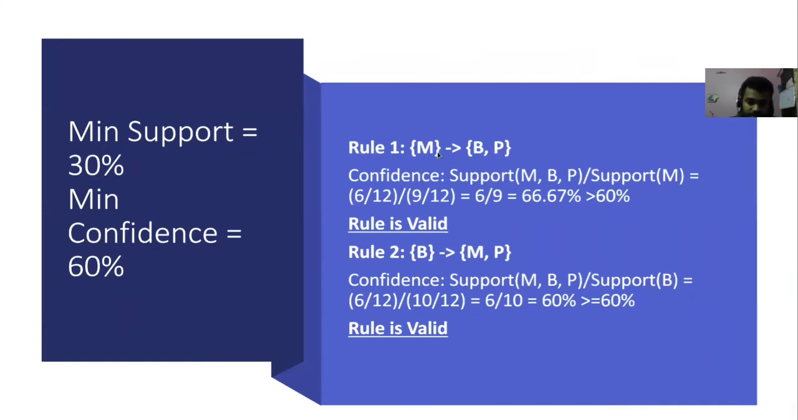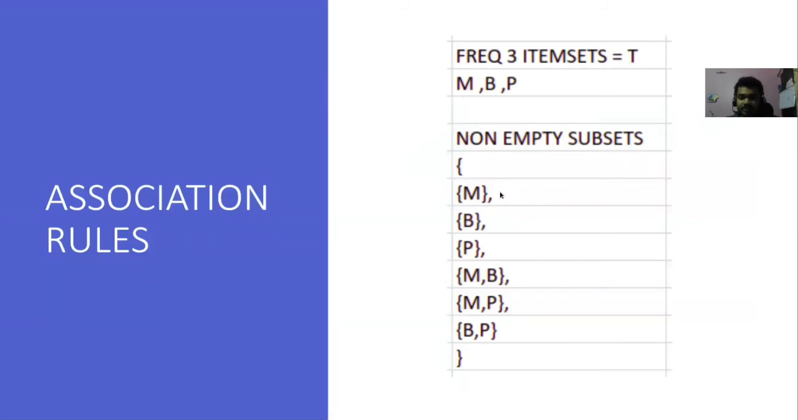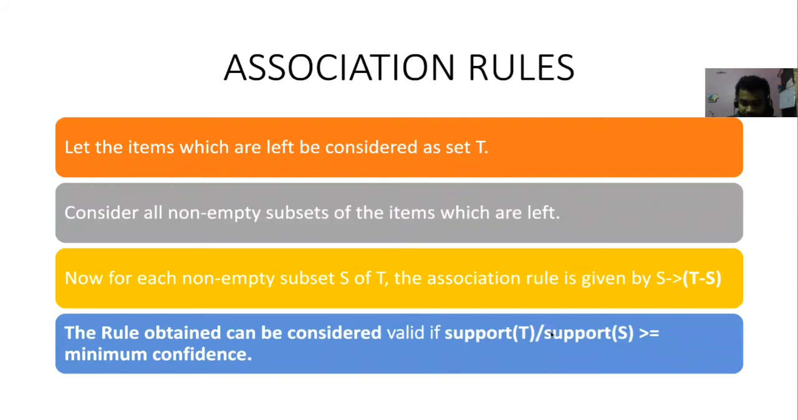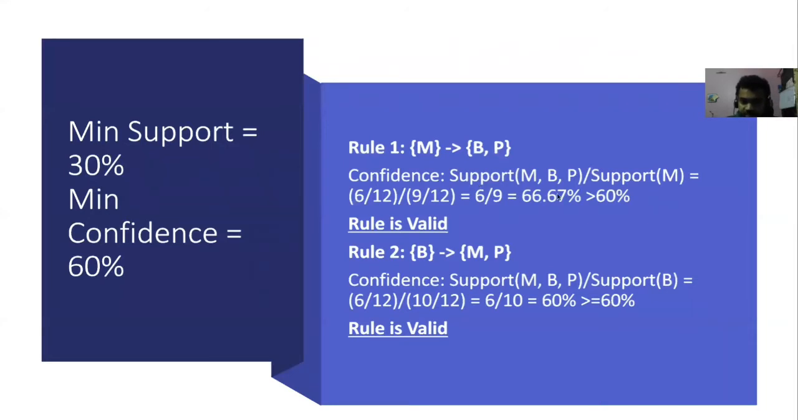Let's see rule number 1. M is an item of the non-empty subset, and we consider M as S. Now T minus S is BP, because T is the whole set which was left, and the whole set minus M leaves B and P. So the first rule will be M tends to B comma P. We find the confidence here, which is support of MBP by support of M. We saw the formula: support of T by support of S. So we get 6 by 12 divided by 9 by 12.